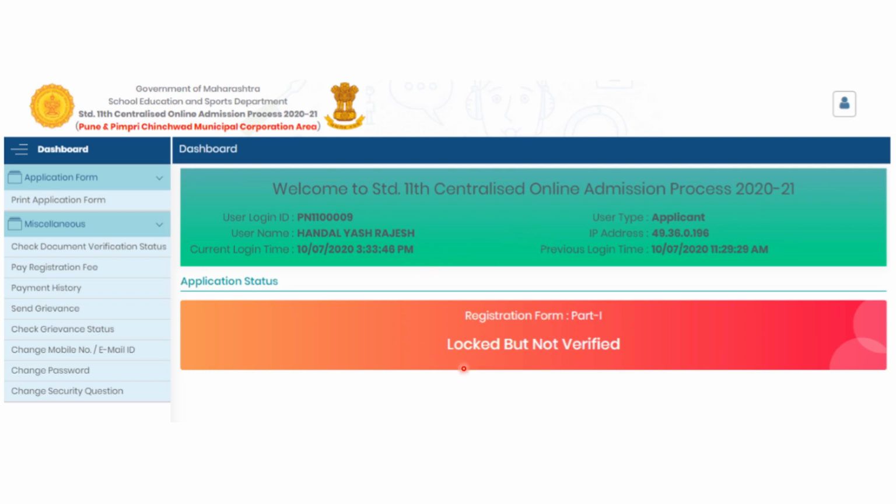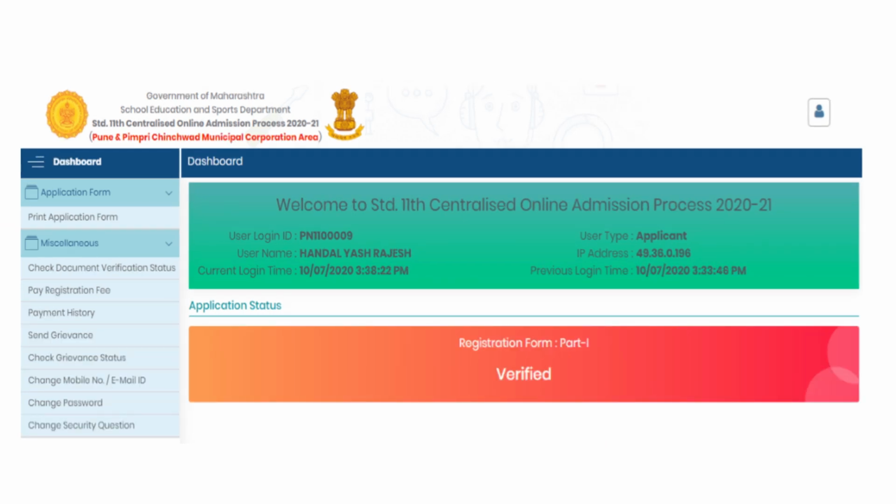Now also your form is locked but it is not verified. Now why it is not verified is, लॉक होने के बाद फॉर्म जो है वो गाइडेंस सेंटर जाएगा. गाइडेंस सेंटर में आपका जो फॉर्म है वो व्यूड एंड वेरीफाइड होता है एंड उसके बाद में ही ये स्टेटस जो है वो चेंज होकर वेरीफाइड होगा. So once your form is verified by the guidance center, the status here changes to verified. And इसके साथ में आपका part 1 registration is completed.